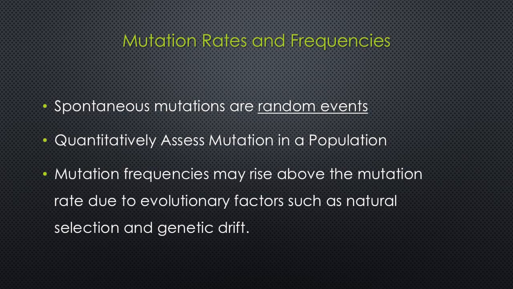The alternative point of view is that genetic variation exists in a population as a matter of random chance, and natural selection results in the differential reproductive success of organisms that are better adapted to their environments.